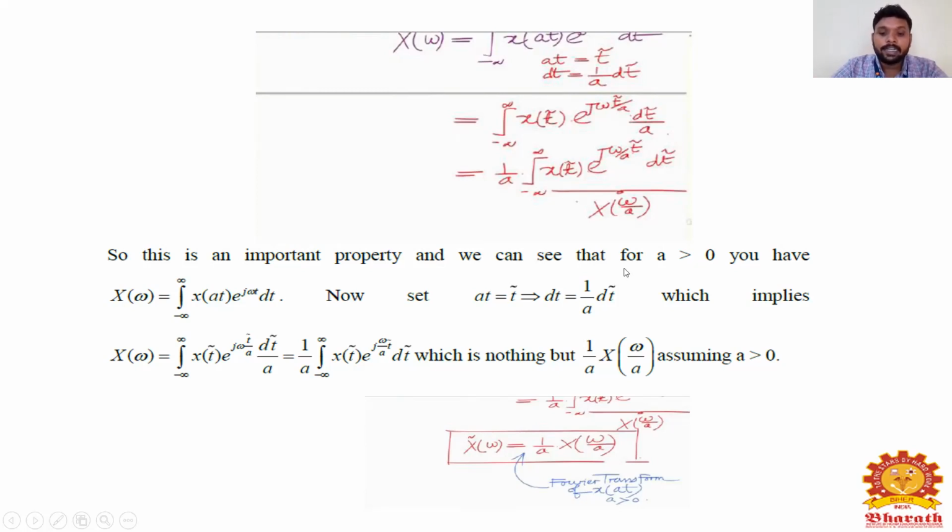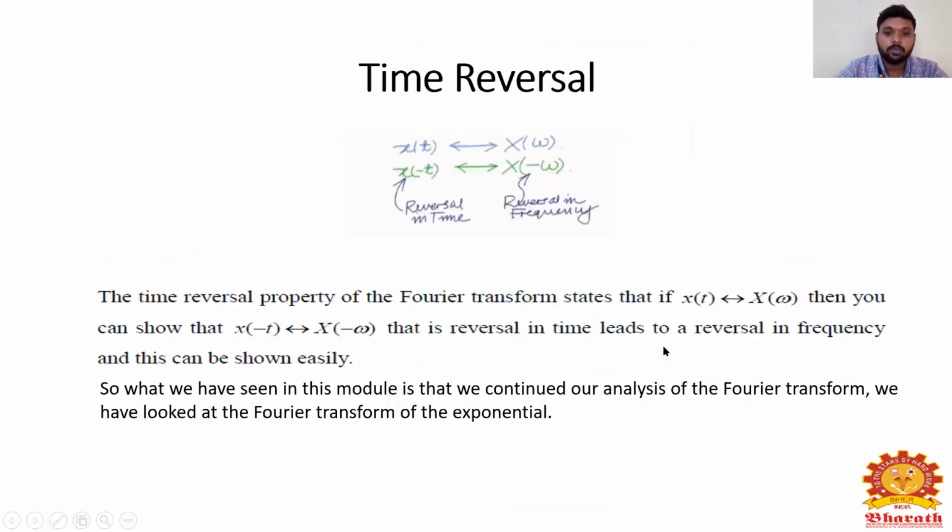So this is the Fourier transform of x of at, that is, a is greater than 0.